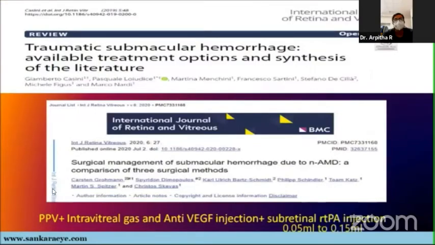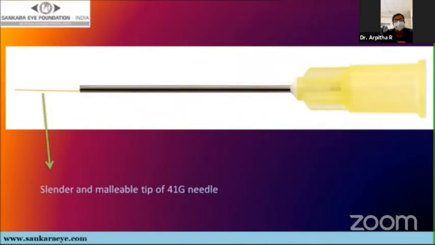Of the various treatment options available in the literature, the most preferred being pars plana vitrectomy with intravitreal gas injection plus an anti-VEGF injection and a subretinal injection of recombinant tissue plasminogen activator through a 41 gauge needle. The 41 gauge needle is housed over a 30 gauge needle for its easy insertion through a 23 gauge or a 25 gauge vitrectomy port. The disadvantage being its malleability, the resistance for the subretinal injection and its cost.